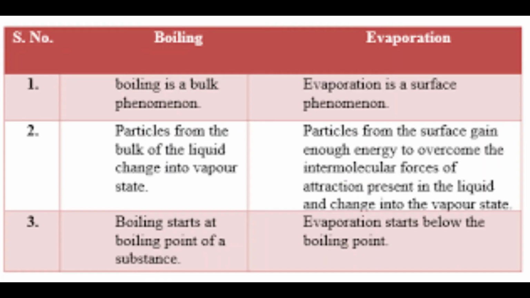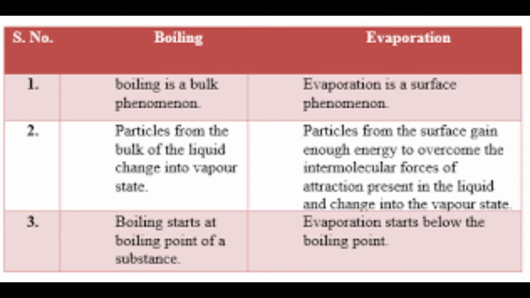What is the difference between boiling and evaporation? Let us know in detail. Boiling is a bulk phenomenon. Bulk means on the whole. For example, you take a bowl of water and just heat it. All the water in the bowl, that is the full content, gets boiled. Evaporation is a surface phenomenon. That means the upper surface of the water undergoes evaporation. So, boiling is a bulk phenomenon and evaporation is a surface phenomenon.